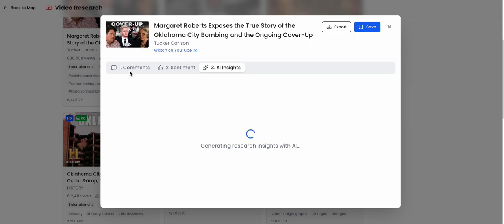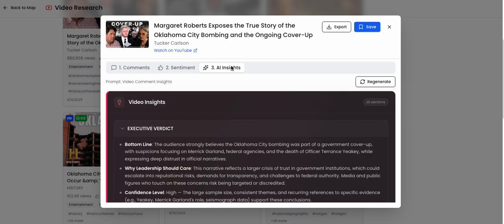I'm going to extract the comments, analyze the sentiment, and then create an insights report with groupings and themes that I can scale across my investigation and to other reports that I run just like it. This one, because it's larger, takes a little bit to run. When it gets done, I will save it in my database so that I can put it in a collection with other reports.